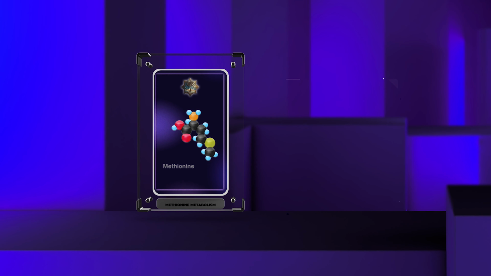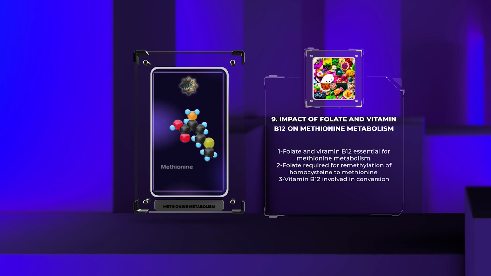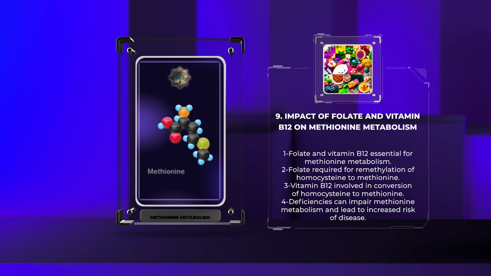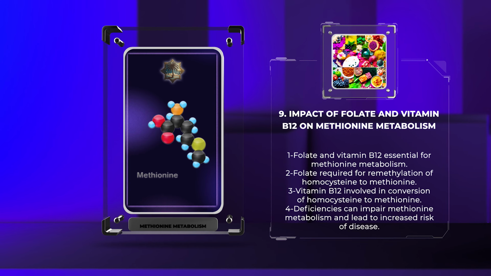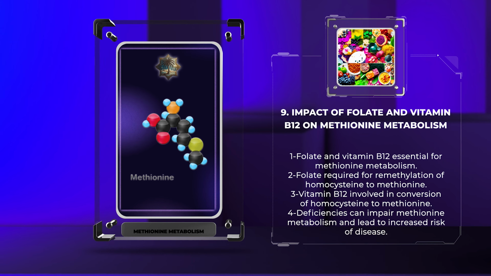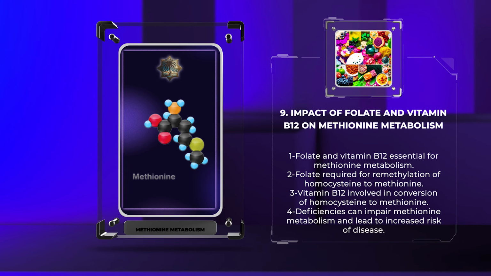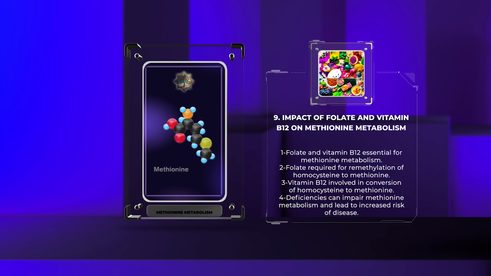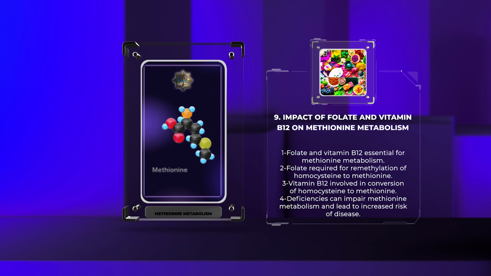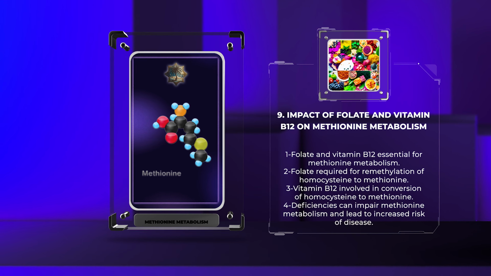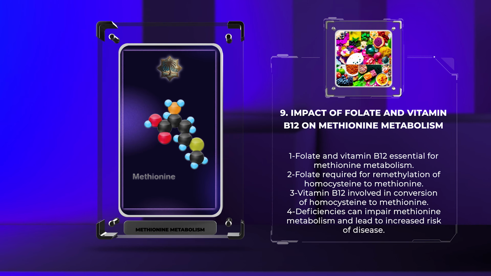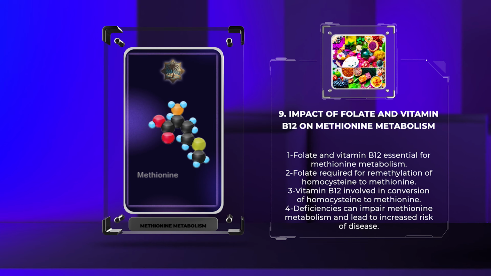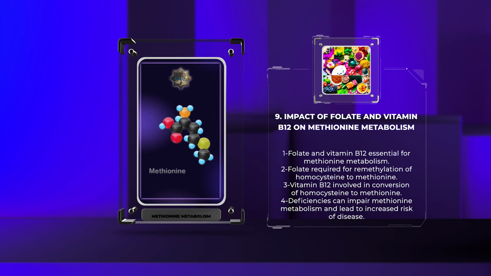Folate and vitamin B12 are essential cofactors for proper methionine metabolism and overall cellular function. Folate is required for the remethylation of homocysteine to methionine, whereas vitamin B12 is involved in the conversion of homocysteine to methionine through the methionine synthase enzyme. Deficiencies in folate or vitamin B12 can impair methionine metabolism, leading to elevated homocysteine levels and disturbances in cellular methylation processes. Such deficiencies are associated with an increased risk of cardiovascular disease, neurological disorders, and developmental abnormalities.